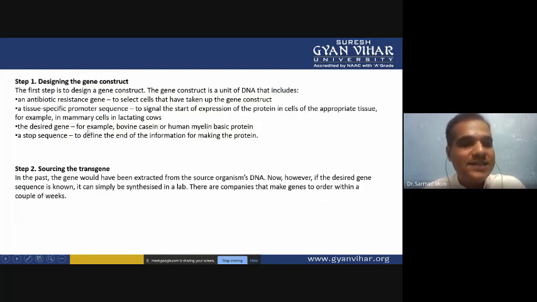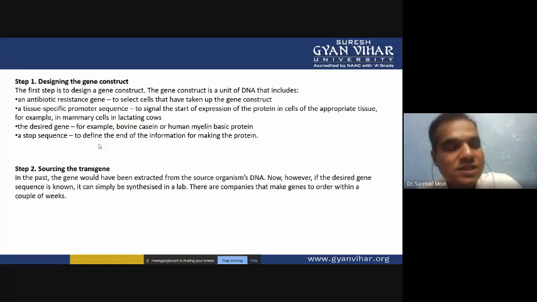The desired genes also we have to select, for example bovine casein or human myelin basic protein gene, we can isolate and put inside the vector. Stop sequences also we have to put after the gene. It defines the end of the information for mRNA synthesis, so we have to use the stop sequences, and we can put them after the ending of the desirable gene.